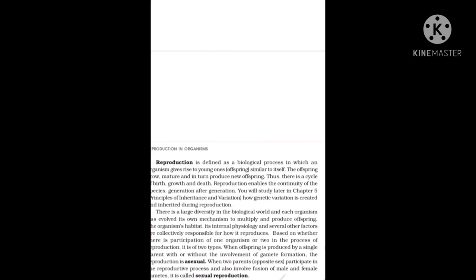When 2 parents of opposite sex, male and female, participate in the reproduction process, and it involves fusion of male and female gametes, that is the fusion of sperm and ova, it is known as sexual reproduction. So by this, the intro of this chapter ends, and after it 1.1 asexual reproduction is there. So we will study it in the next video.